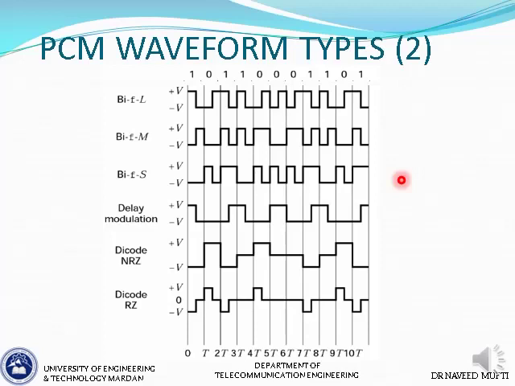And then we have the delay modulation, which is also part of the phase encoded group. This delay modulation is also known as Miller coding. The principle of construction is that we have a transition at half time when we have a 1.